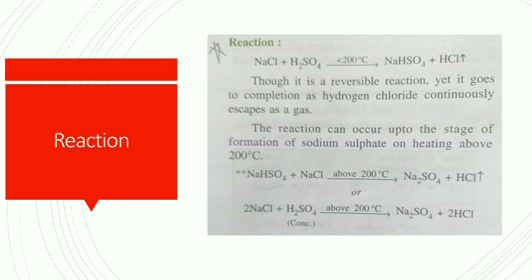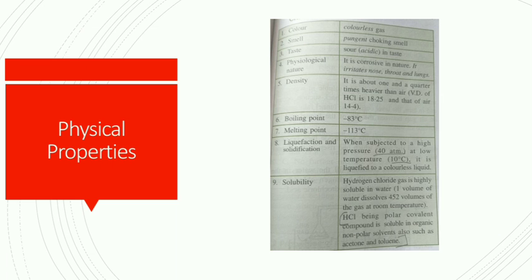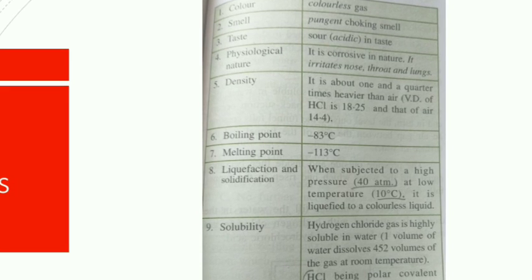Now let's move toward the physical properties. So the physical properties, what is the color? The color of the gas is colorless. The smell is pungent choking smell, and the taste is sour because of its acidic nature. Its physiological nature is corrosive. It means it irritates our nose and throat and lungs.